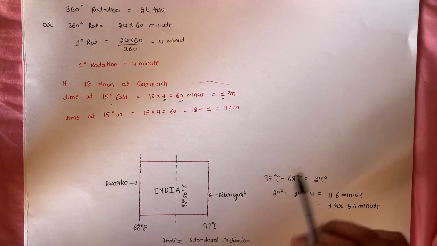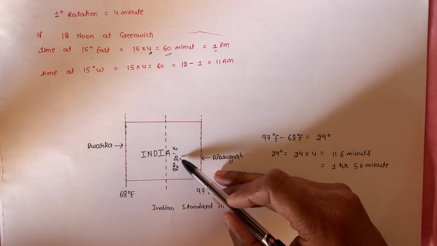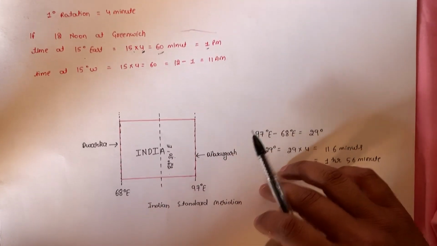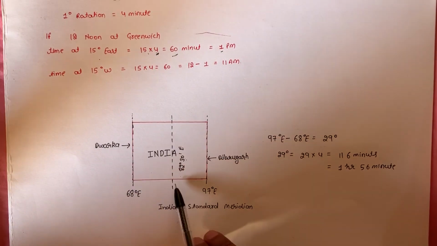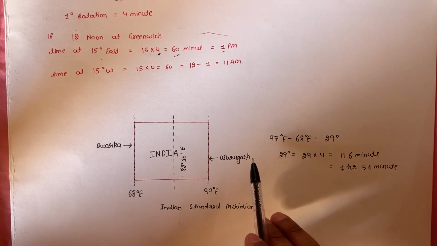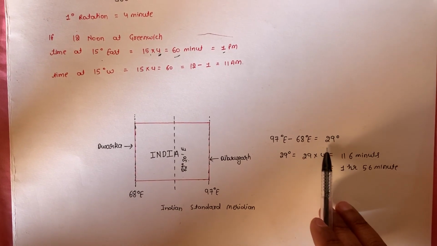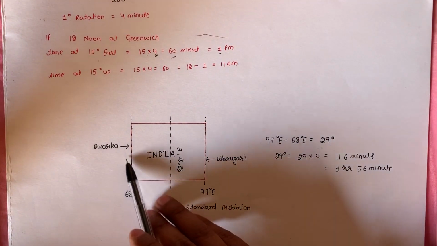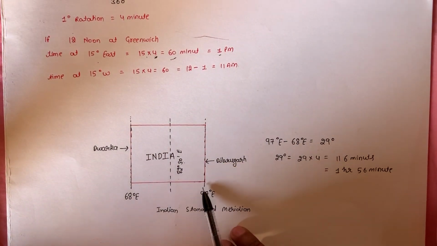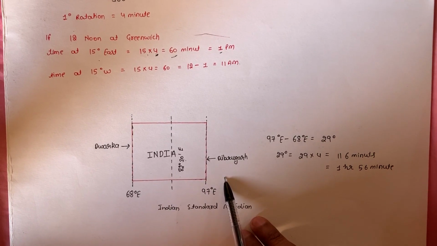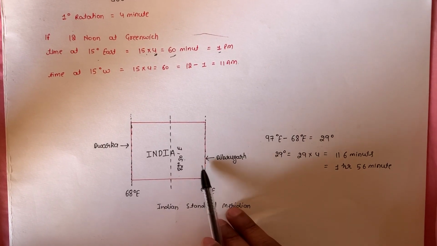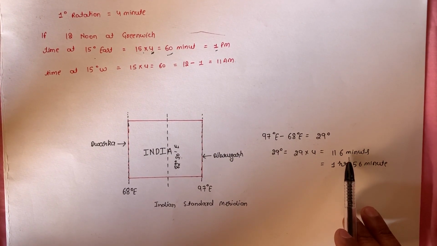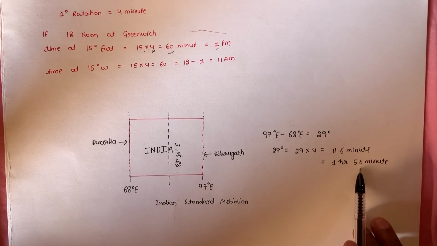Now next, coming to India. Why do we have 82 degrees 30 minutes east as the Indian Standard Meridian? The reason is, in our India from west to east there is a difference of 29 degrees of longitude. So between Dwarka at 68 degrees and Dibrugarh at 97 degrees longitude, the time difference between these two points will be 116 minutes, or 1 hour 56 minutes.